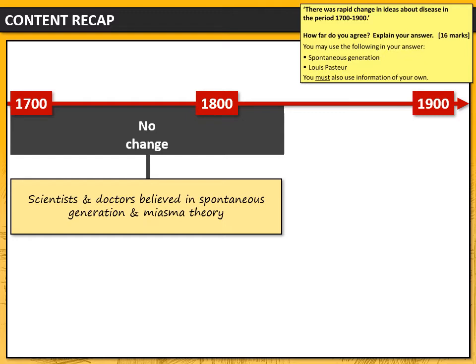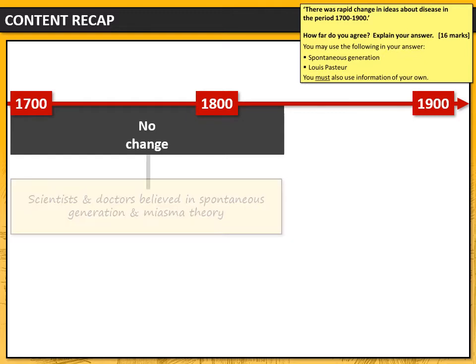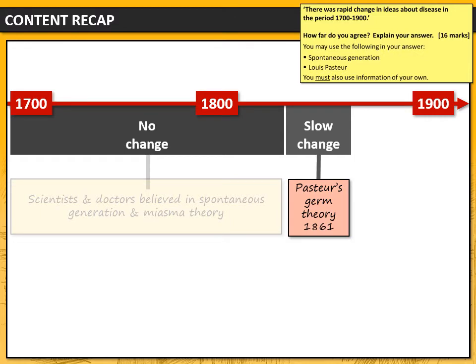Our second paragraph is going to be about the 1860s, and here there was some slow change in ideas about disease. Pasteur, as you know, came up with his germ theory in 1861. However, his germ theory did not spread very quickly in Britain, and we'll talk about why that was in a moment. So slow change there. Our third main paragraph is going to be about what happened from the mid-1870s onwards.